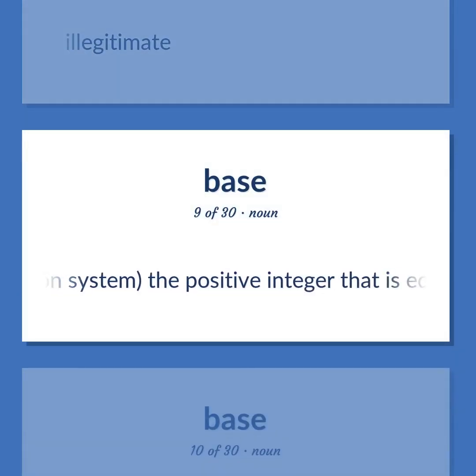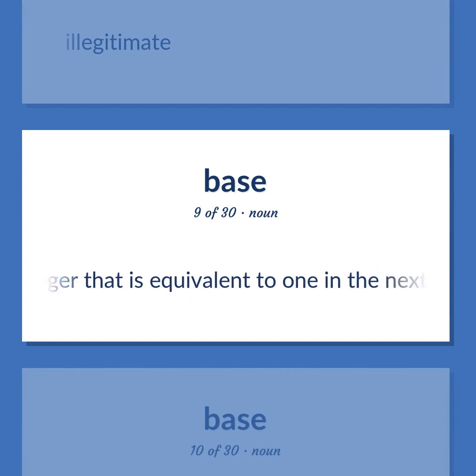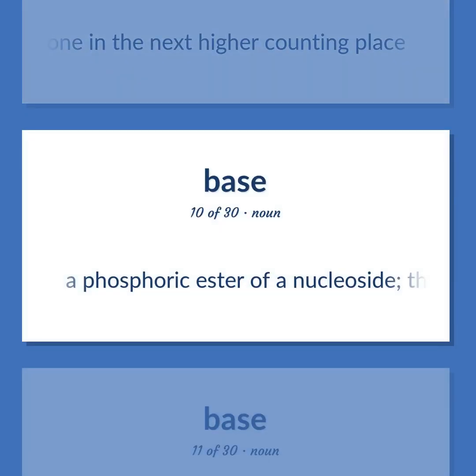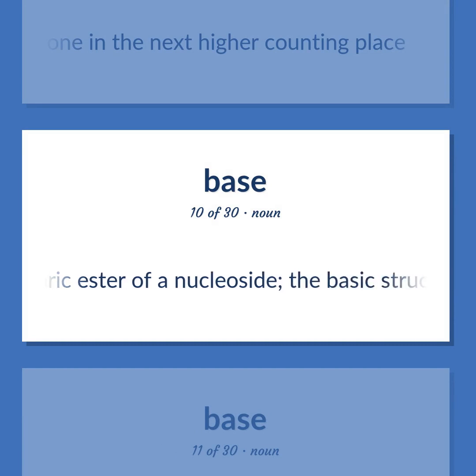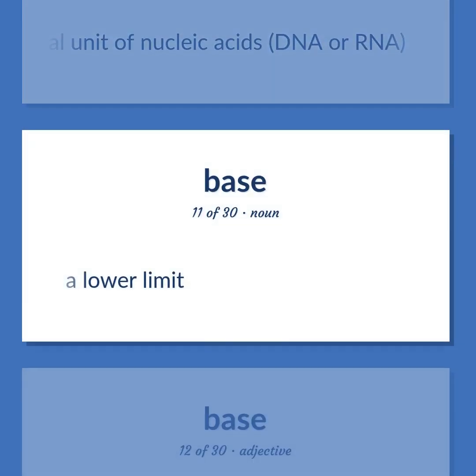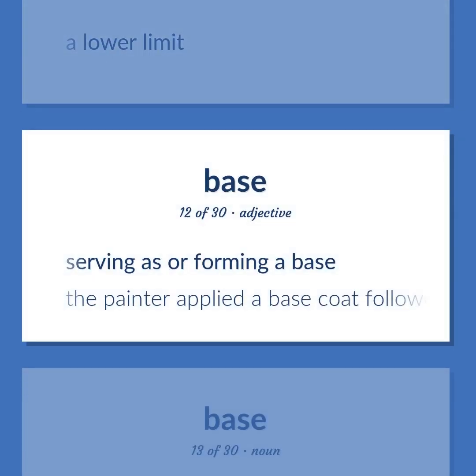Numeration system, the positive integer that is equivalent to 1 in the next higher counting place. A phosphoric ester of a nucleoside, the basic structural unit of nucleic acids, DNA or RNA. A lower limit. Serving as or forming a base. The painter applied a base coat followed by 2 finishing coats.